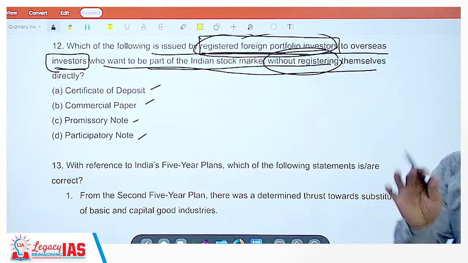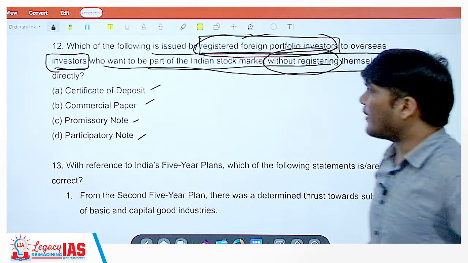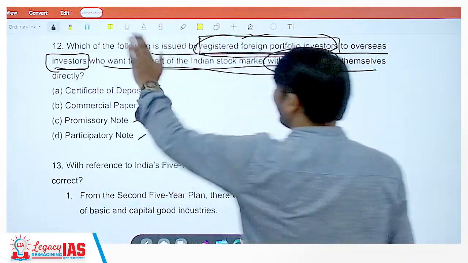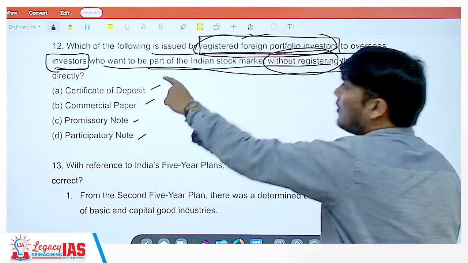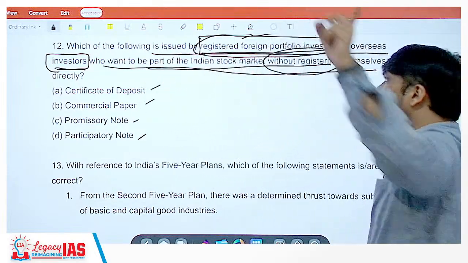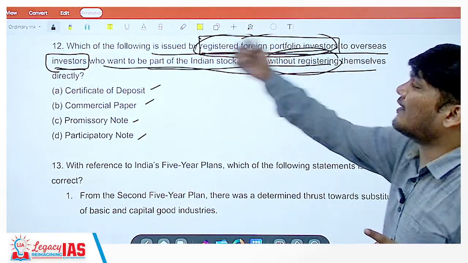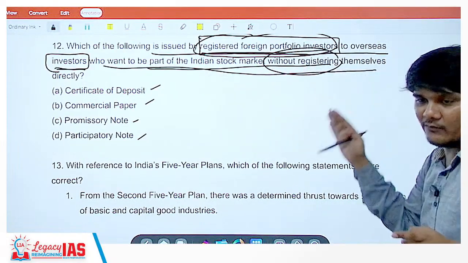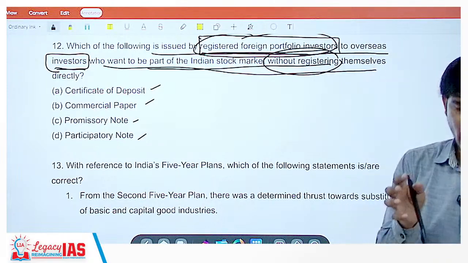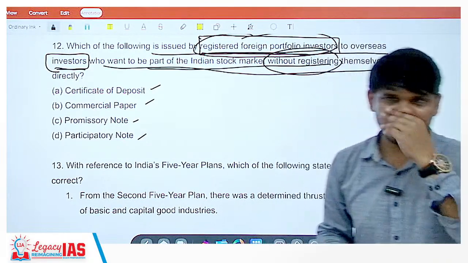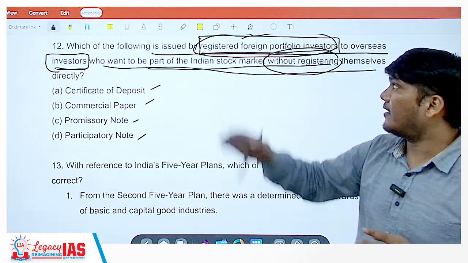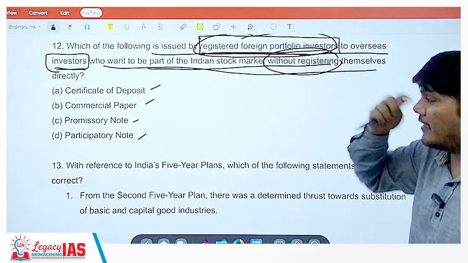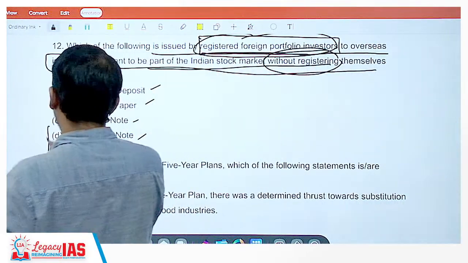This is the process. Now what does the question ask? For such investment, what is issued? Any foreigner who wants to be a part of the Indian stock market without registering themselves can get it done through the registered foreign portfolio investor, and the registered foreign portfolio investor will give them a participatory note.